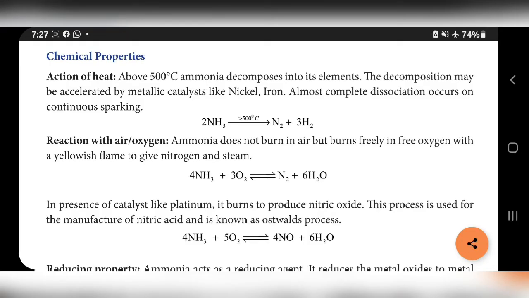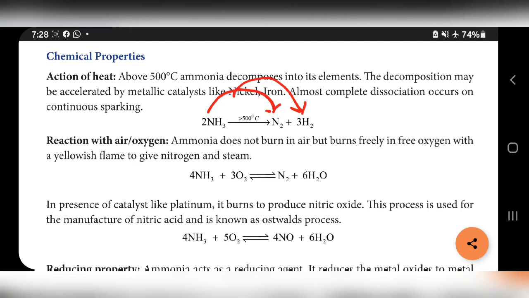In this video, we are going to continue chemical properties of ammonia. In this heading, the first one is action of heat. Above 500 degrees Celsius, ammonia decomposes into its elements, that is nitrogen and hydrogen. So above 500 degrees Celsius, ammonia is converted into nitrogen and hydrogen.